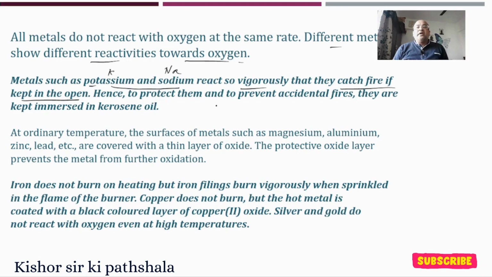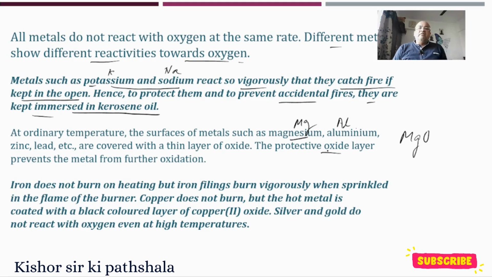So to protect them and prevent accidental fires, what has to be done? Sodium is kept immersed in kerosene oil. Now at ordinary temperature, the surfaces of metals like magnesium, aluminium, and zinc are covered with a thin layer of oxide. Magnesium oxide is formed in this case.